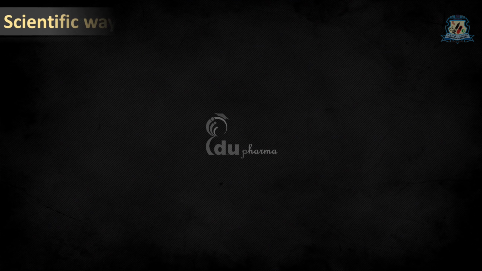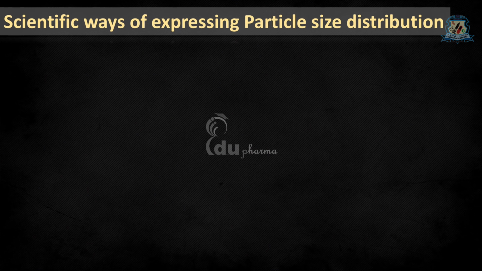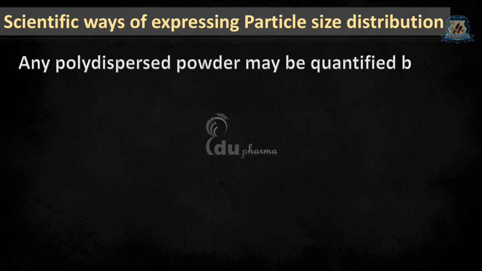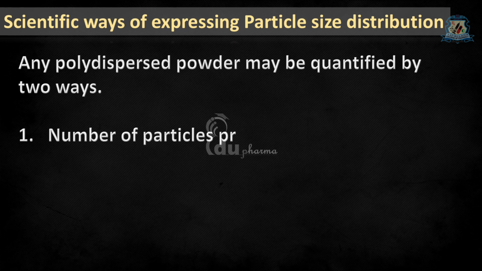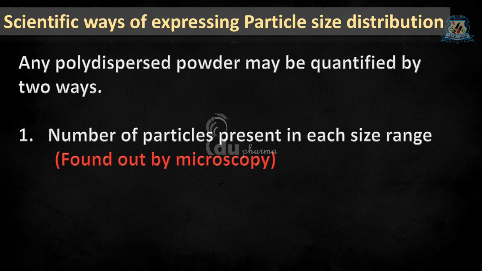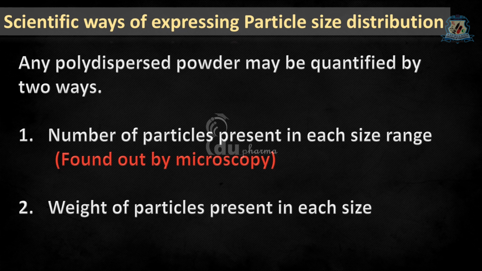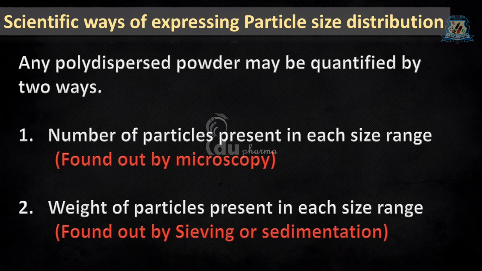Let's see how we can express particle size distribution in scientific ways. Any polydispersed powder may be quantified in two different ways. First one is number of particles present in each size range, which is found out by microscopy, and second one is weight of particles present in each size range, which can be found out by sieving method or sedimentation method.